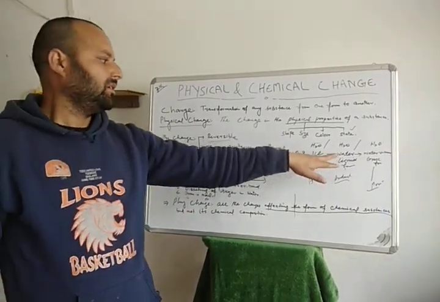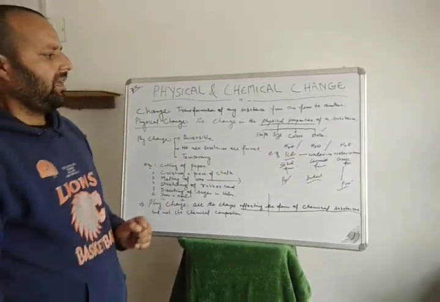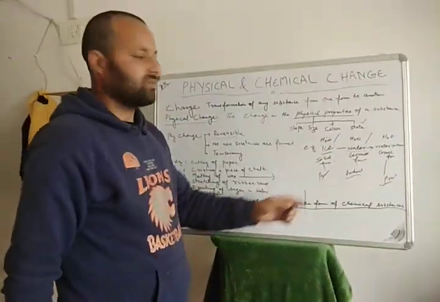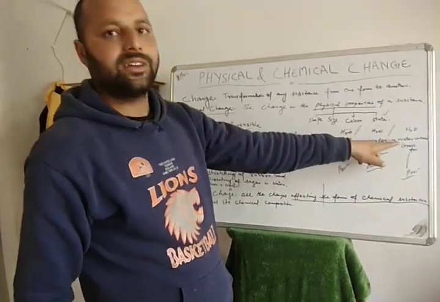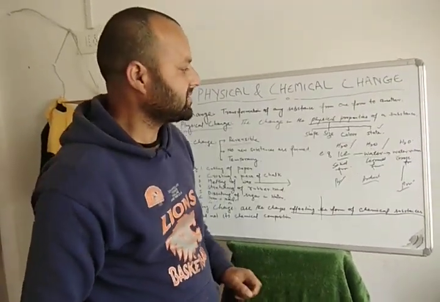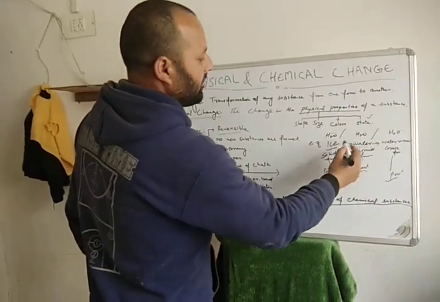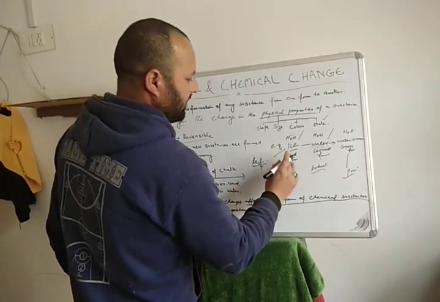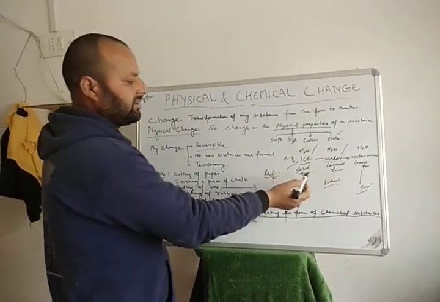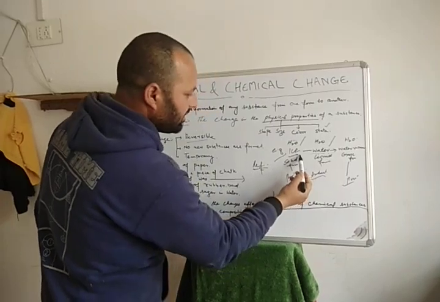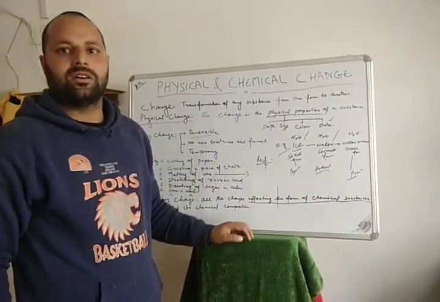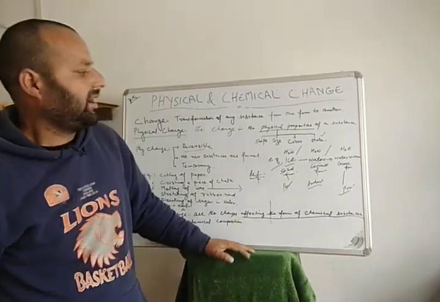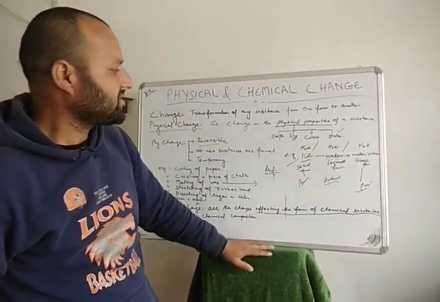For example, water. When we boil this water, it changes into water vapors, and when we freeze it in a refrigerator, the state of this water changes from liquid to solid, and the chemical composition is not changed.